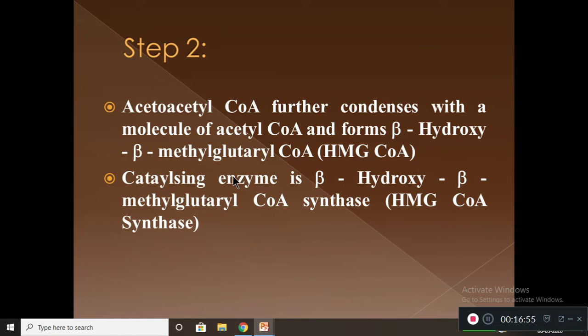The enzyme catalyzing the conversion of acetoacetyl CoA into HMG CoA is beta hydroxy beta methyl glutaryl CoA synthetase, or in short form, HMG CoA synthase. So this is happening in step 2.